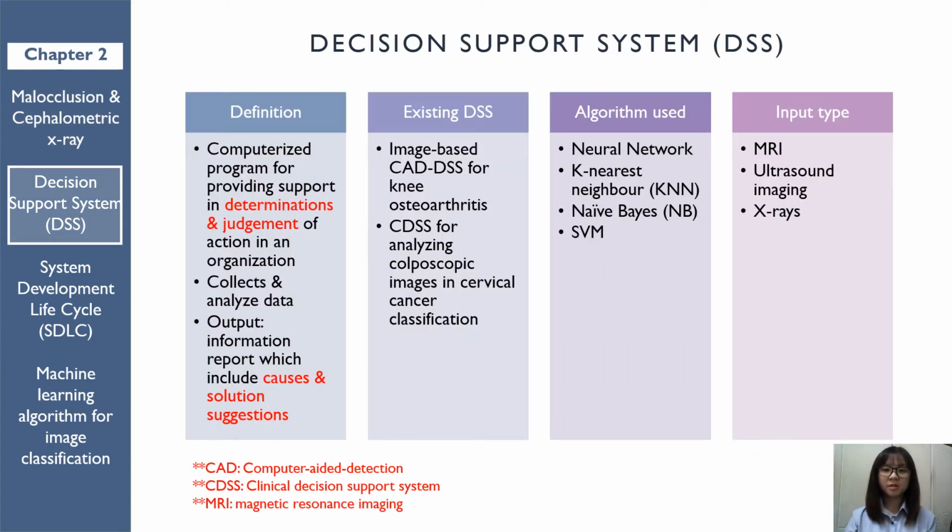DSS is a computerized program for providing support in determinations and judgment for action in an organization. It collects and analyzes data, after that produces an information report that includes clauses and solution suggestions. There are some existing DSS which are purposely designed for image classification with different types of biomedical images and classification engines. The commonly used engines are neural network, k-nearest neighbor, naive Bayes, support vector machine, and so on.